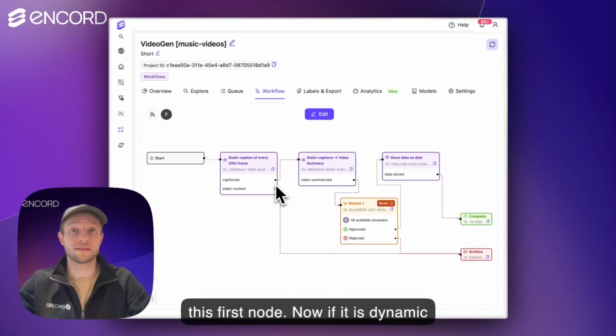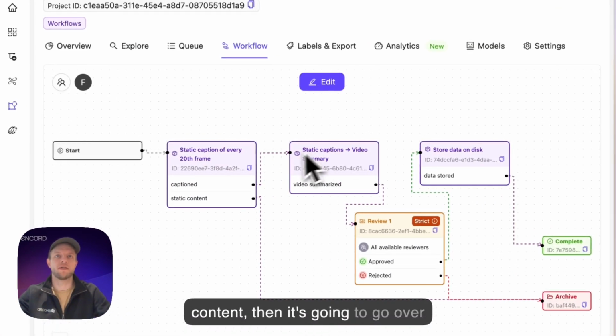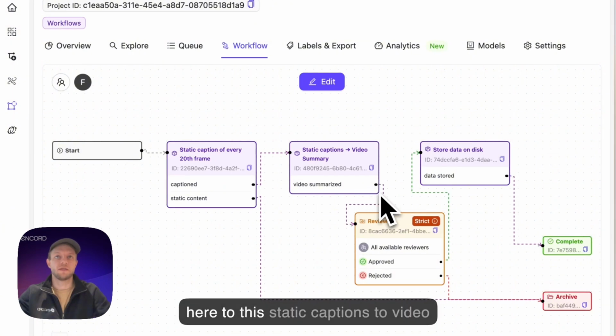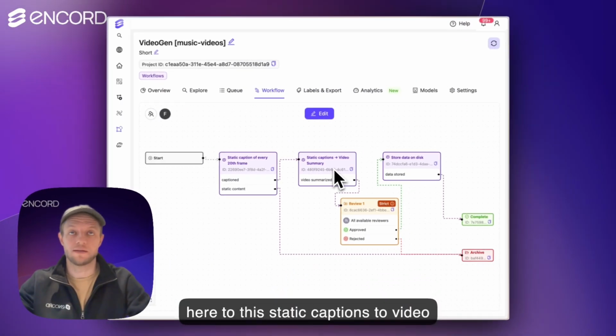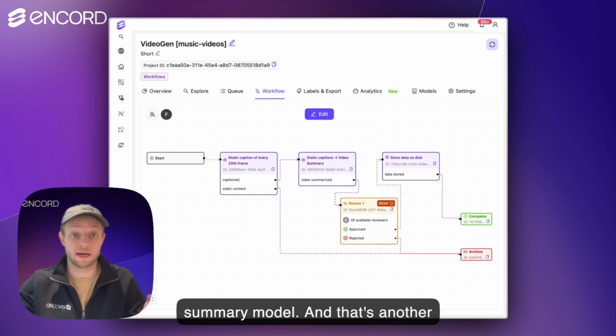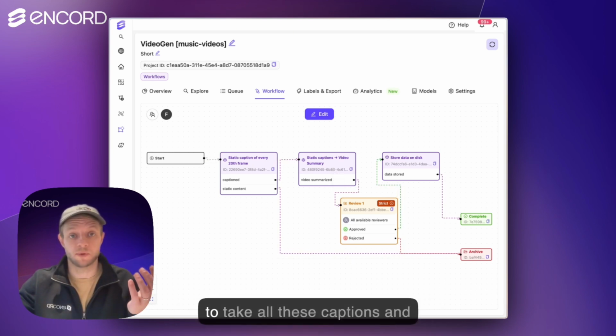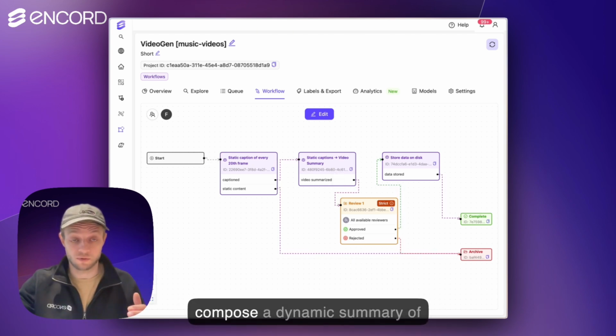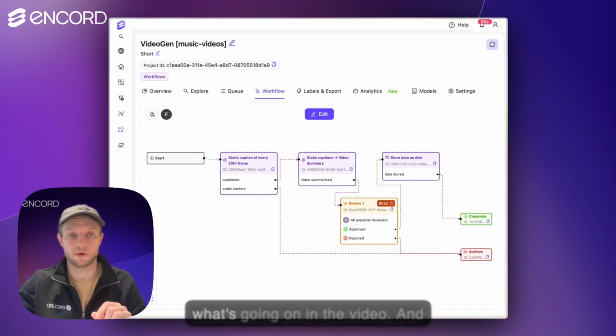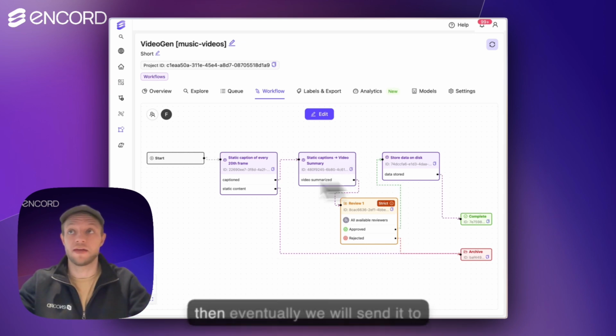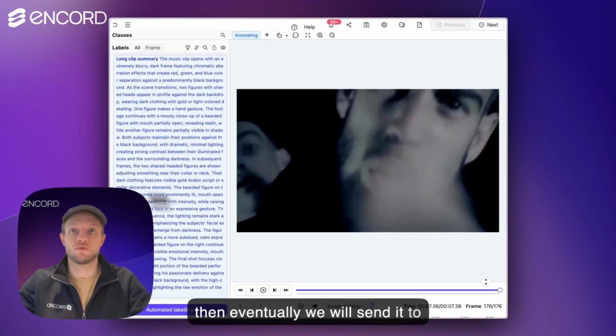Now, if it is dynamic content, then it's going to go over here to this static captions to video summary model. And that's another LLM in this case, where we're going to take all these captions and compose a dynamic summary of what's going on in the video. And then eventually we will send it to review for a human.